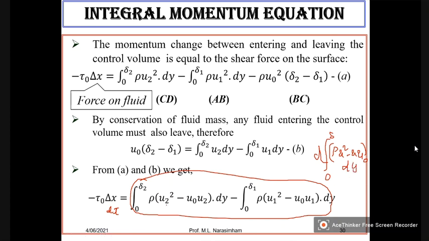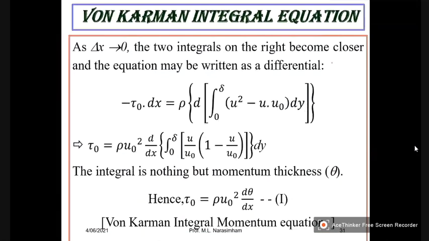That means what I have done, these differences are written in terms of derivative. So this is what we can do. So if I do that, I will get this expression.